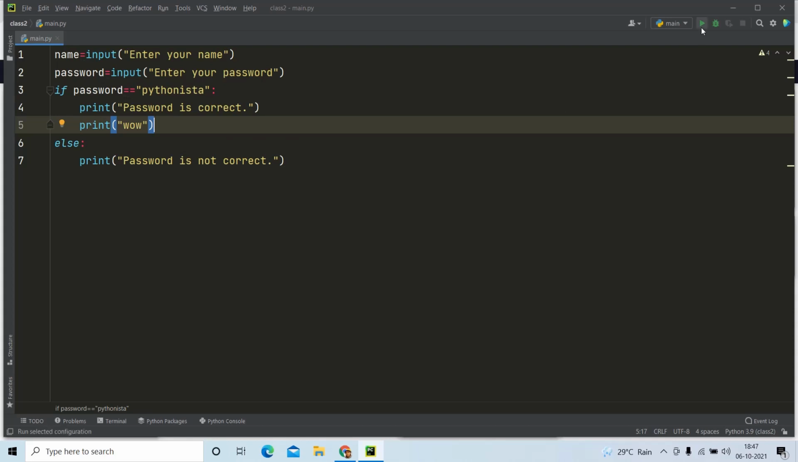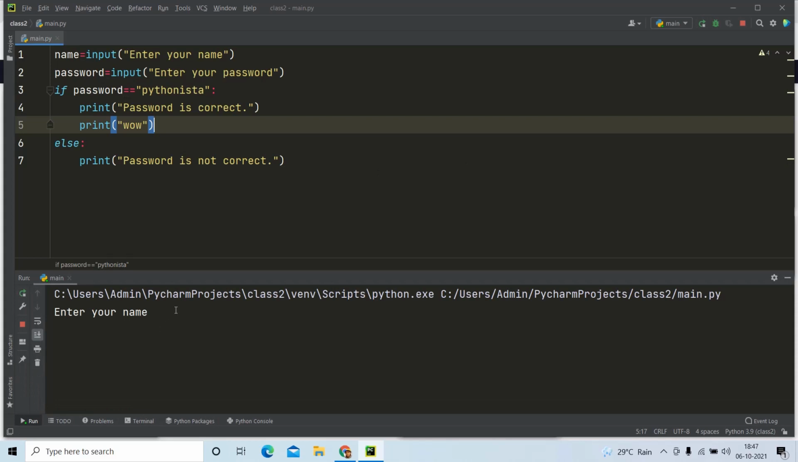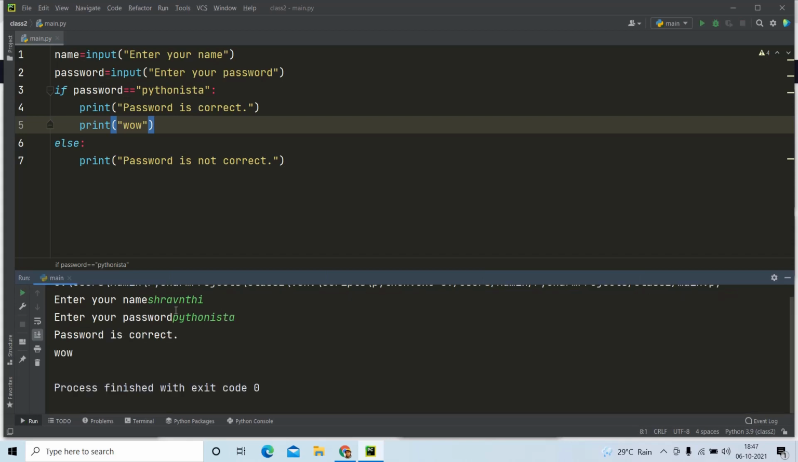So we can just run this program and see what happens. Here, see, it is asking me to enter a name. I am going to write Shravanti, and when I enter, it is asking me to enter your password. I am going to write a correct password and show what the answer is. So if I write the correct password, it says password is correct, and wow.